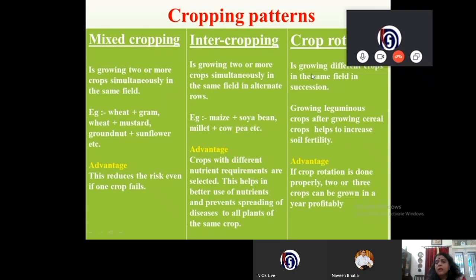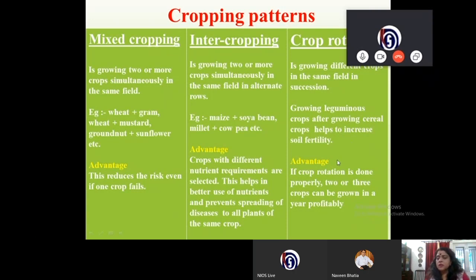Crop rotation is growing different crops in the same field in succession. So one after the other the crops are grown. For example, growing leguminous crops after growing cereal crops helps to increase soil fertility.